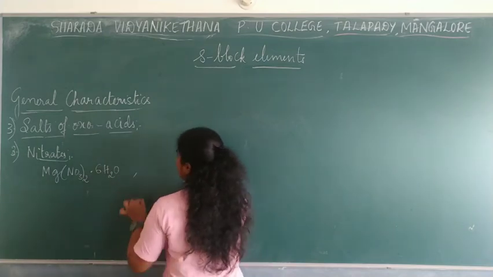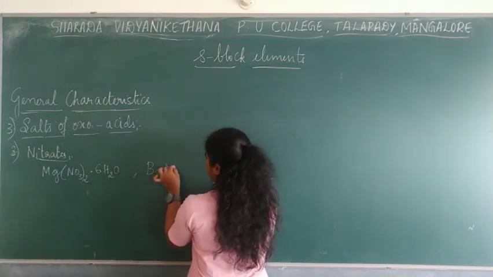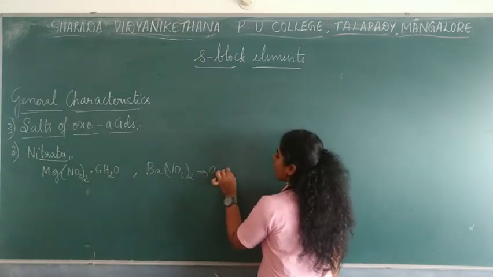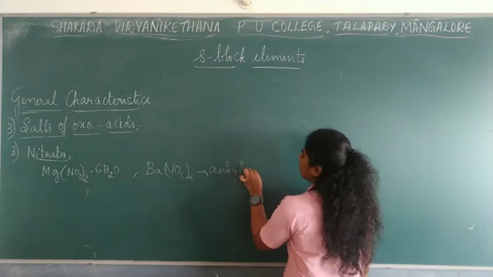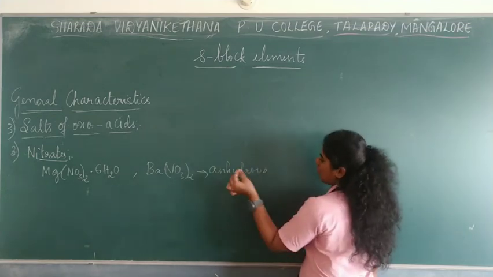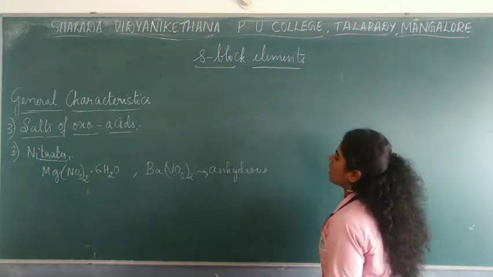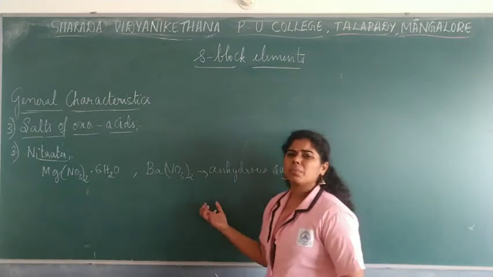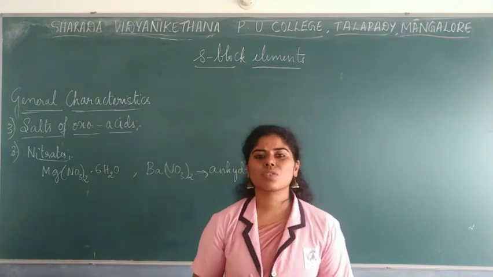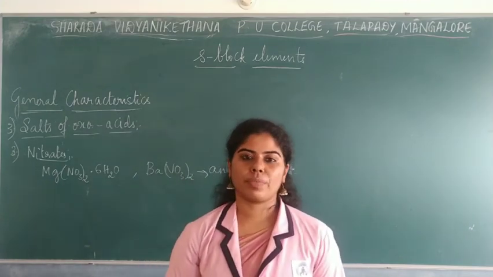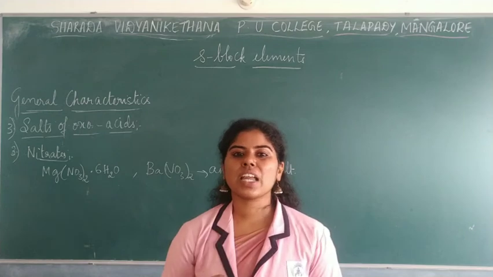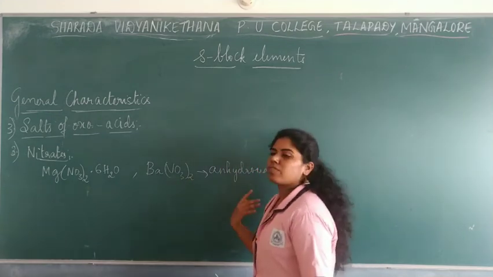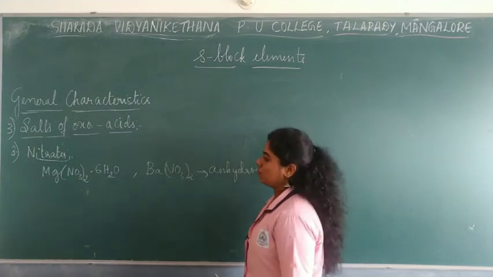Whereas barium nitrate would be an anhydrous salt. So magnesium nitrate would be a hydrated salt, whereas barium nitrate would be an anhydrous salt. Here, mainly you should know the properties of whatever compounds are being formed. You need not know each and everything in detail, but the main points should be known.